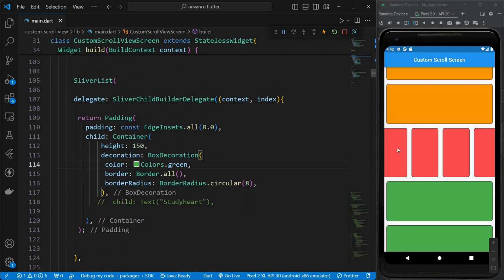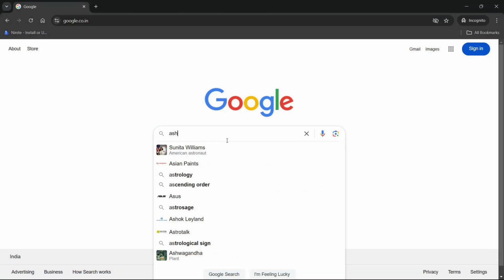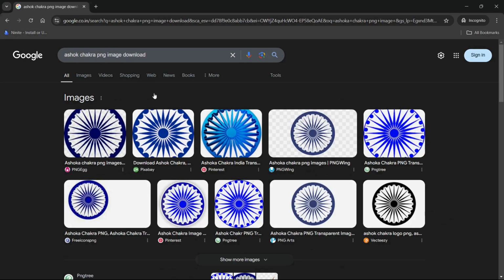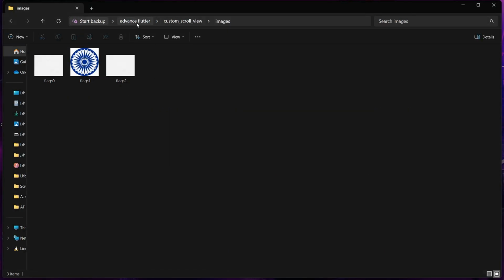Okay, and for the Ashoka Chakra in the middle, we can come to any browser and search for Ashoka Chakra or Ashoka Chakra PNG or JPG image download, and you can simply download the image from there. And you have to come to our advanced Flutter folder and custom scroll view. Then we have to make an images folder, and I have taken two white images along with our Ashoka Chakra.